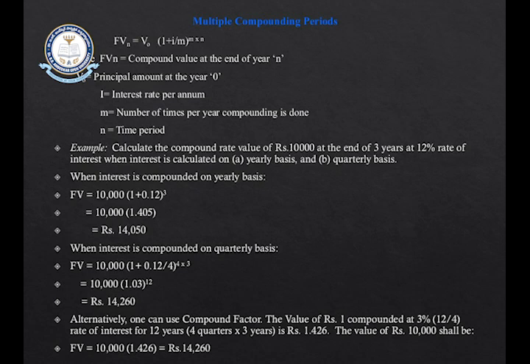Vertically we are given the number of years, starting from the first year till 20 years, 30 years, 50 years. Whenever we refer to these compound factor tables, we have to know which interest percentage and how many years, pick up the table value, and multiply it with the principal amount. That will give you the future value of your money.